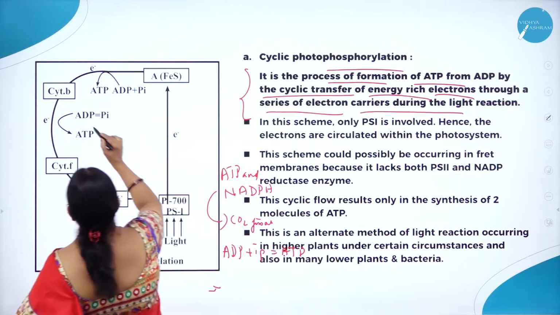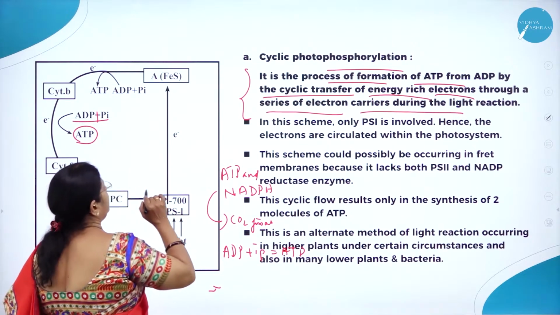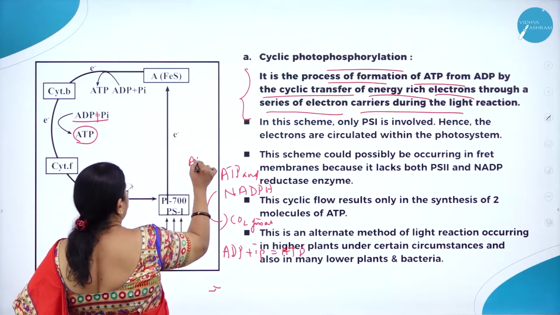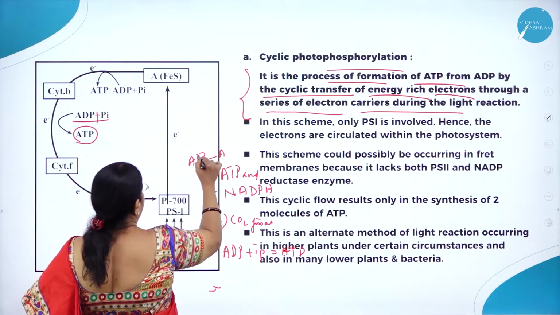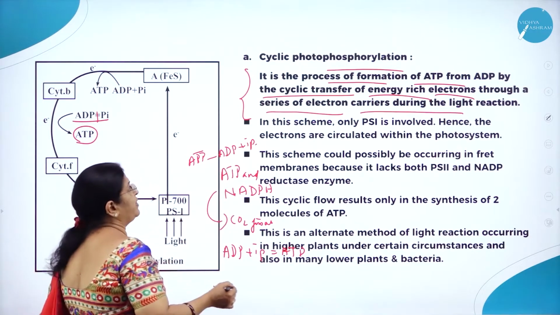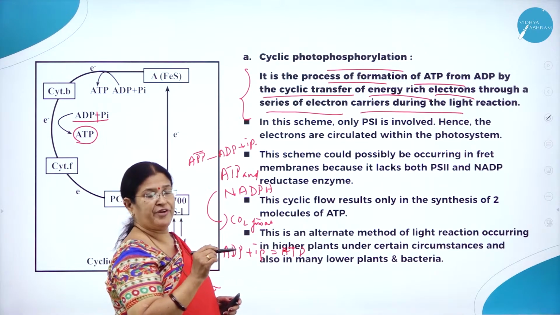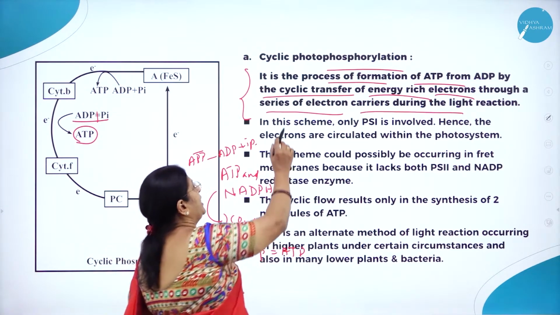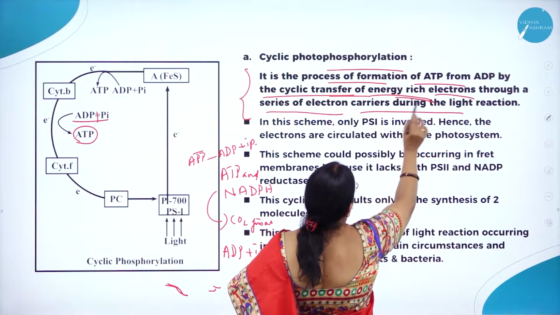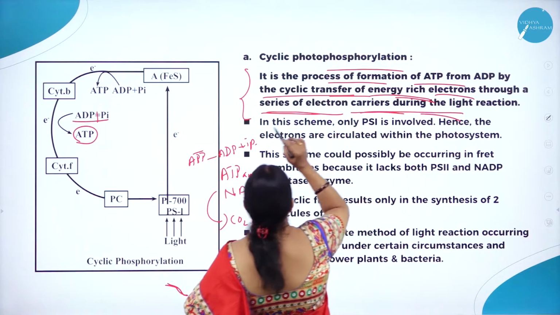So here you can see ADP plus inorganic phosphate forms ATP. And when you split ATP, you get back ADP plus one inorganic phosphate. So cyclic means what? It is the process of formation of ATP from ADP by the cyclic transfer of energy-rich electrons through a series of electron carriers during the light reaction.